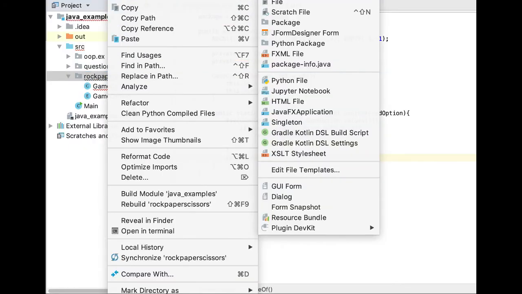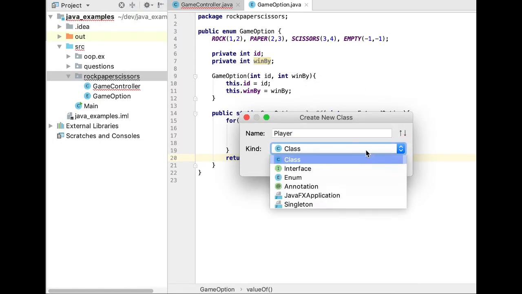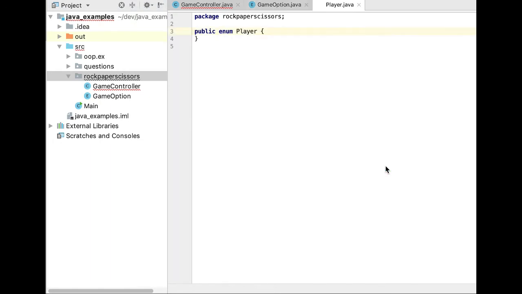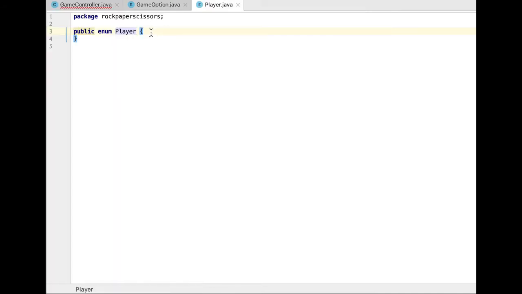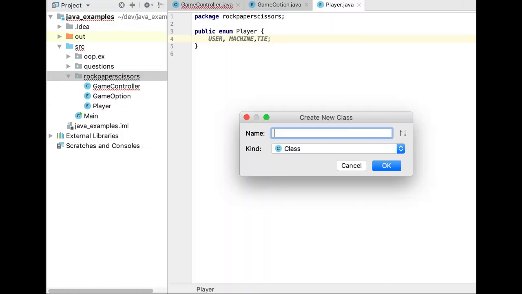Okay, so we created the class GameOption, so we also need a class Player. And this class is representing who won. So the options here are the user won, the machine won, or it was a tie. And we also need a class Score.